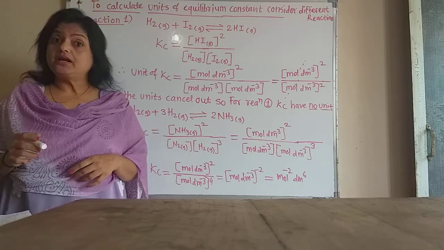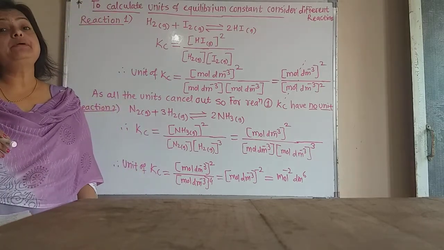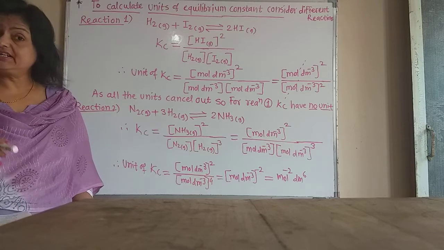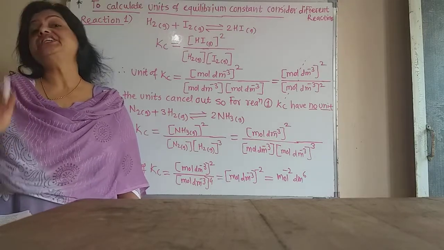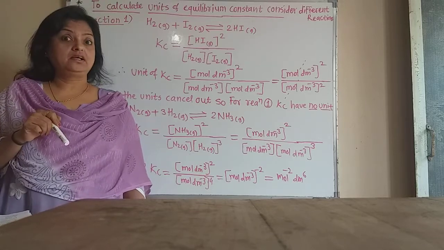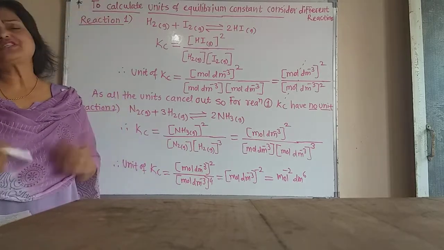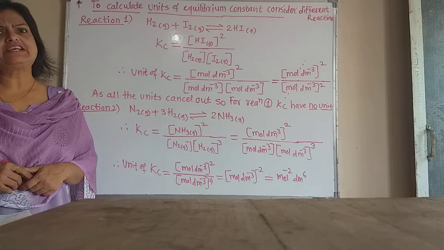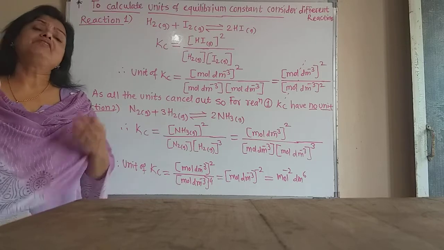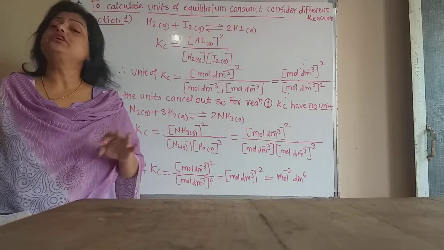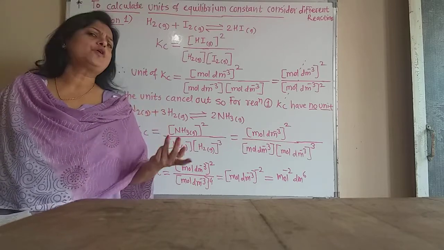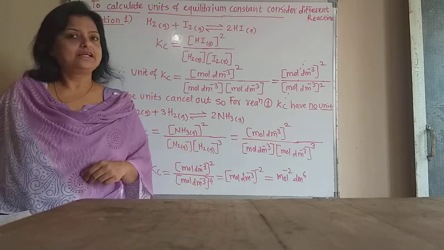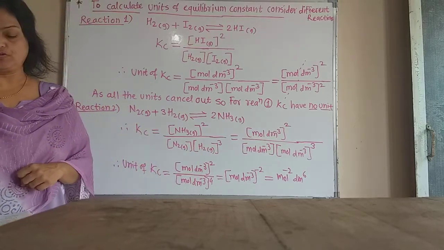But the equilibrium constant is always calculated or measured when the equilibrium state is established. So the first characteristic is that the value of the equilibrium constant does not depend on the initial concentration of reactants or products. Now this is very simple.